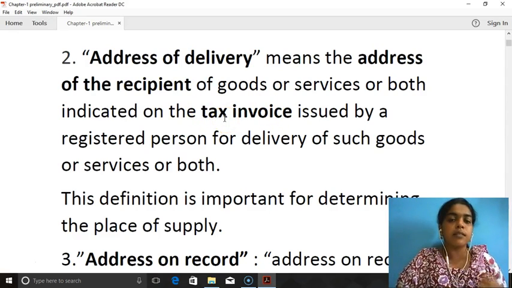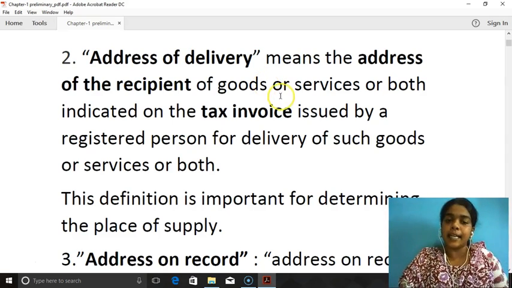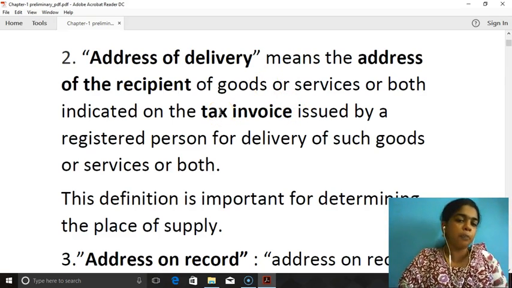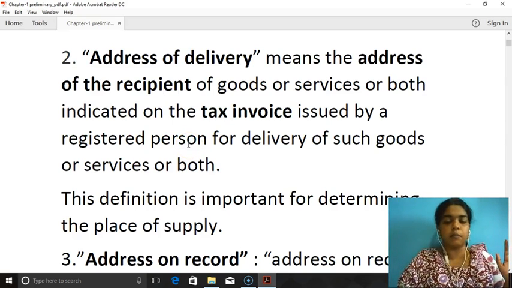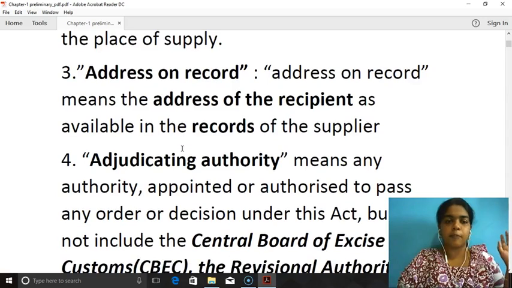The tax invoice is normally issued by the registered person and in that tax invoice, the address must be specifically indicated. So, the address of delivery means the address of the recipient of goods or services or both indicated on the tax invoice issued by registered person for delivery of such goods or services or both. The important points are the address of the recipient, the tax invoice, and the tax invoice is issued by a registered person. The significance is for determining the place of supply.